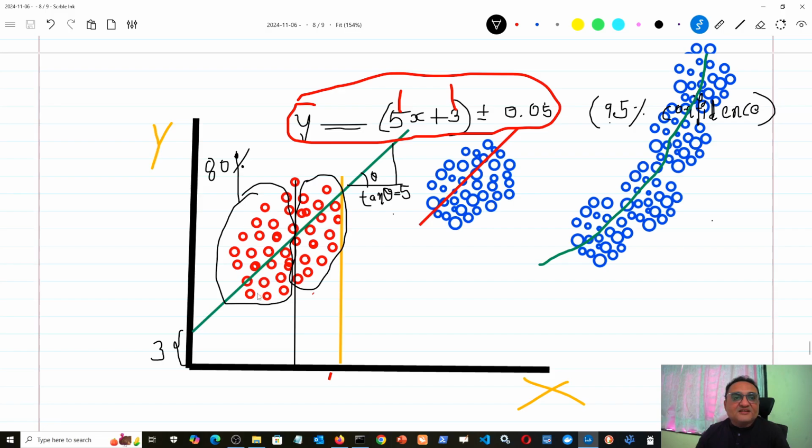The pattern means what? If x is this much, then y is this much. If x is this much, then y is this much. From which it tries to derive some such equation relating y and x. Okay, that means it tries to give that beta 0 and beta 1. And then we test the model on that unknown data set, because that is the real test of any machine learning model, that it should be able to predict values on unknown data, right?